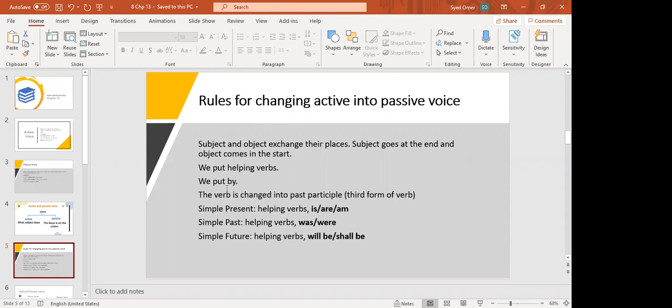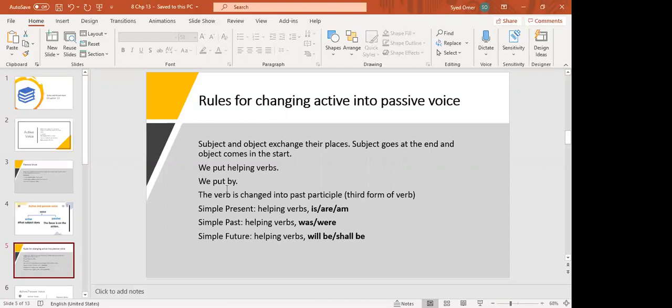Remember, when we are writing the forms of verbs, we write them in columns: present, past, past participle, and present participle. We have done this in non-finite verbs as well. The past participle is the third form of the verb, like break, broke, broken. Broken is the past participle. Come, came, come is the past participle. Go, went, gone. Gone is the past participle. The verb which is coming on your third finger is the past participle.